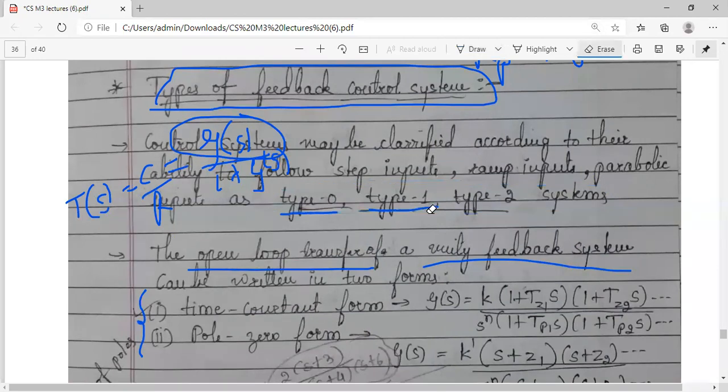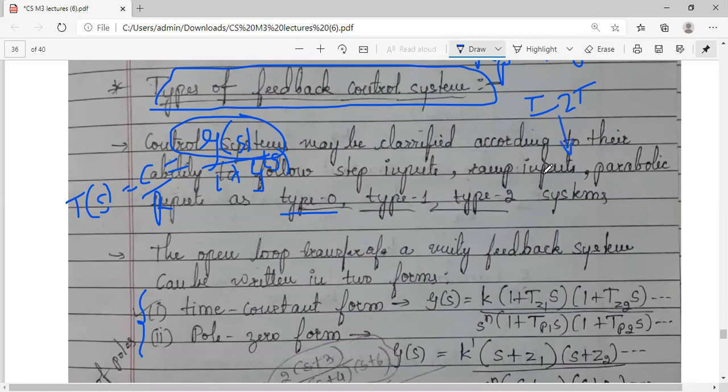I hope you have completed the Z transforms in your signals and systems. So I'll give you an example. Probably in the second half of your Z transforms, you have found inverse Z transforms, right? By using, say, partial fraction method, series expansion method. There are different methods to solve.